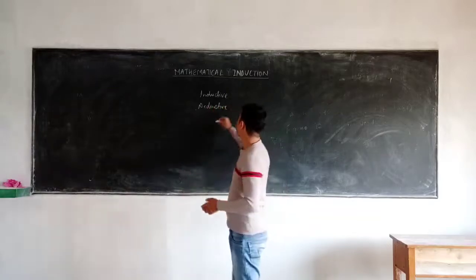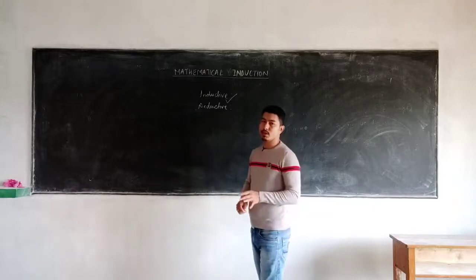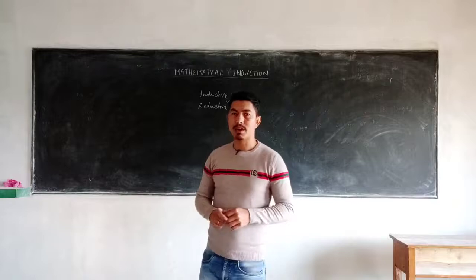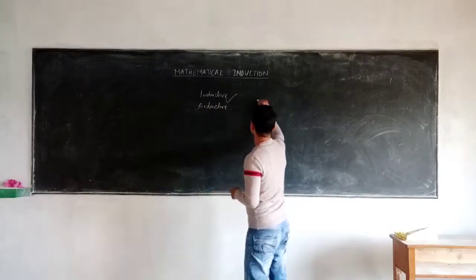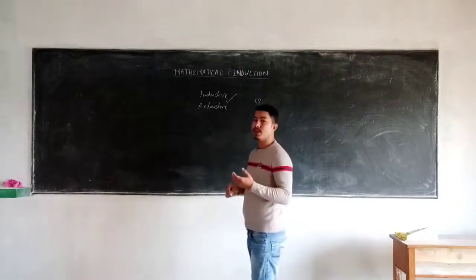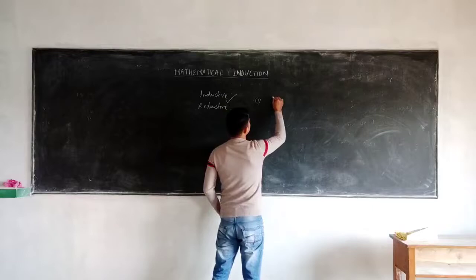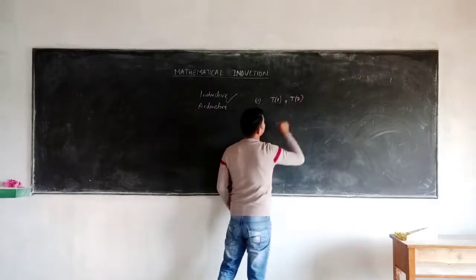Here we'll be discussing proving different formulas by the inductive method. There are three general steps to prove the given formula. Not three rules, three steps. The first one, we need to prove the given statement for a specific value, like for t of 1, or you can prove it for t of 2 as well.